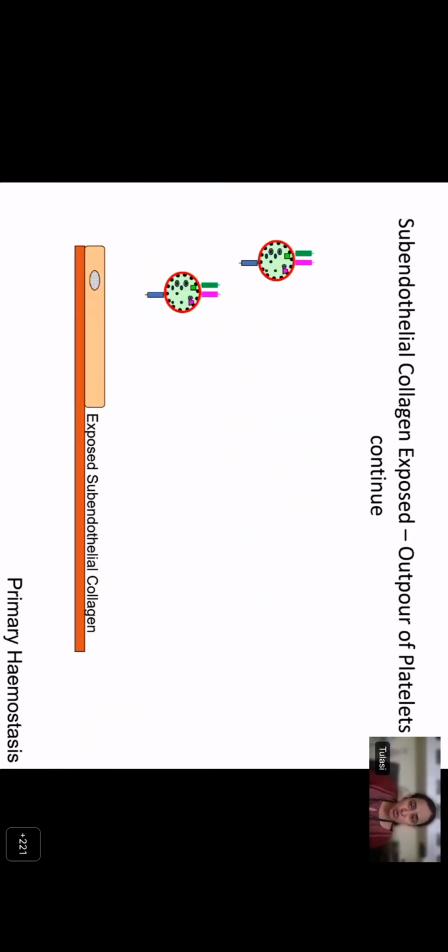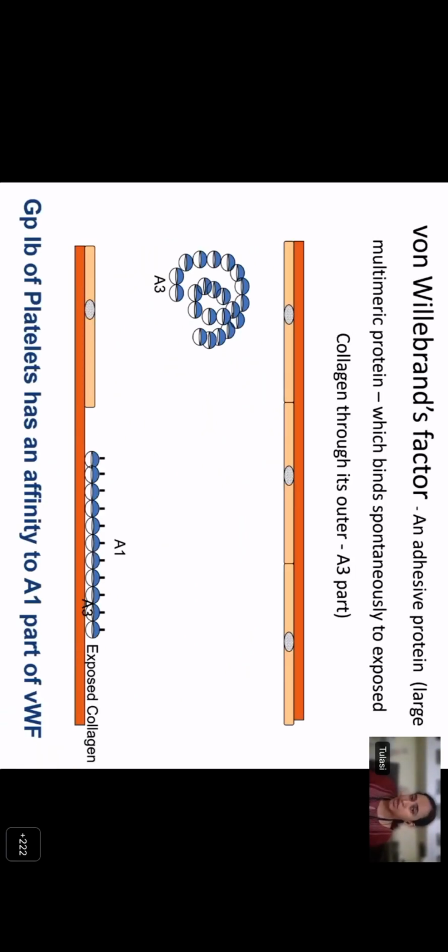So when there is exposure of tissue factor, now imagine that the blood in the vessel is flowing at a very high velocity. Okay, so platelets along with all these components are going to get carried out, and the bleeding is going to continue. You need something to stop the clot, to stop the platelets at the site of the injury. Now, this role is carried out by a protein called von Willebrand factor.